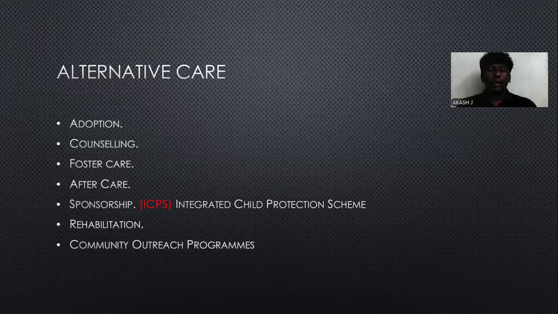Then we are going to see sponsorship. The whole project has been sponsored by ICPS. ICPS is nothing but the Integrated Child Protection Scheme. And the last but one is rehabilitation. The main part of the JJ Act is to rehabilitate the child who has committed a crime, and the child has to be converted in a good way. That's the main reason. That explains rehabilitation.